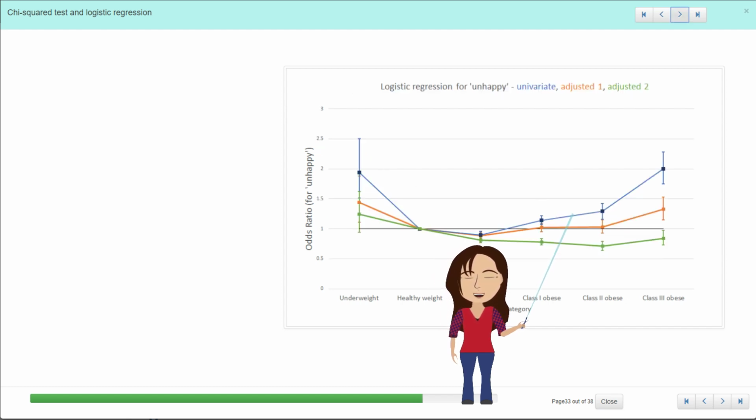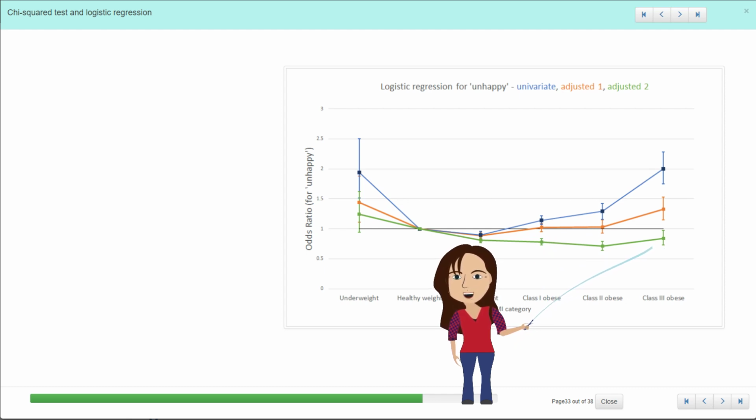If we look at all three of them together, you can see what effect they're having. So the blue line is the univariate analysis, where they're not making any adjustments. The orange line is where they have adjusted for the first set of variables, and then the green line is where they've also adjusted for self-reported health.